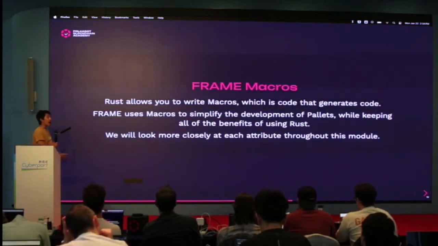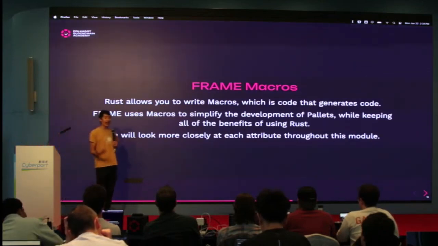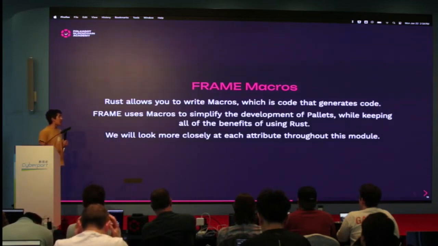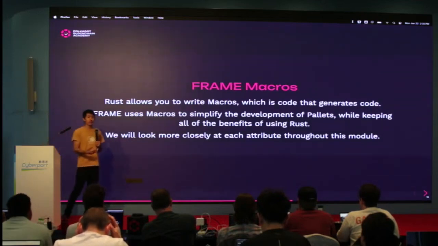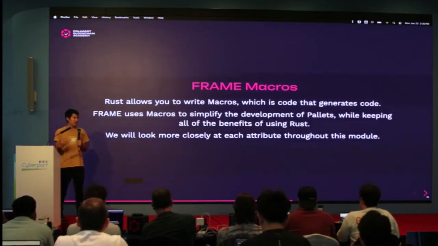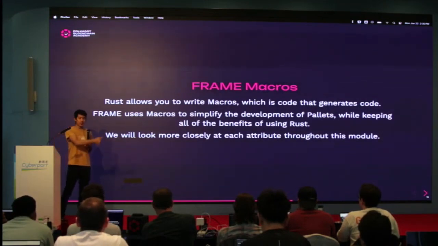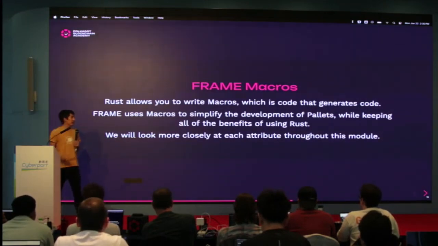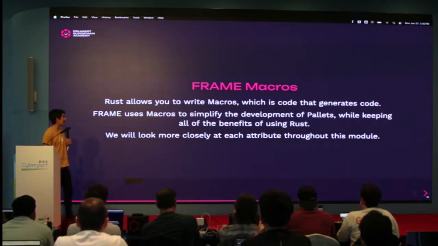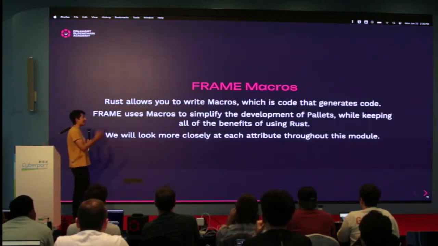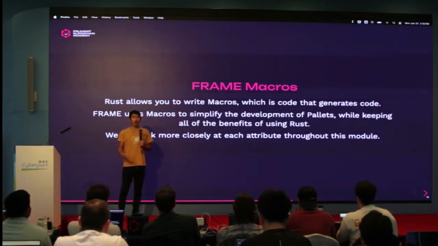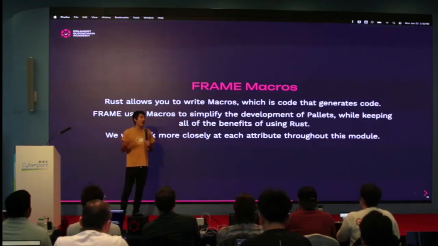As you can see, a big part of building palettes and what makes Frame so easy to use is the macros. Macros are things in Rust which allow you to write and generate code. It's Rust code that generates code. I assume everyone here has some exposure to macros, through your entry exams and maybe through some of the stuff in the academy so far. I think you can see how powerful macros can be, and you'll see even more so in this case. We use macros to simplify the development of palettes. All this boilerplate code, all the redundancy, all the assumptions, we can implement automatically using macros.